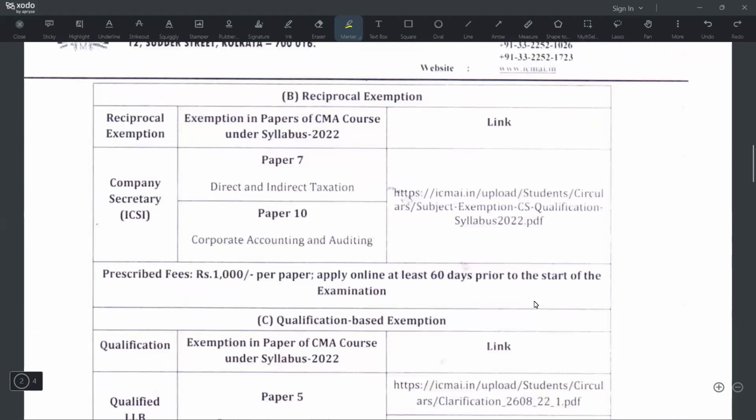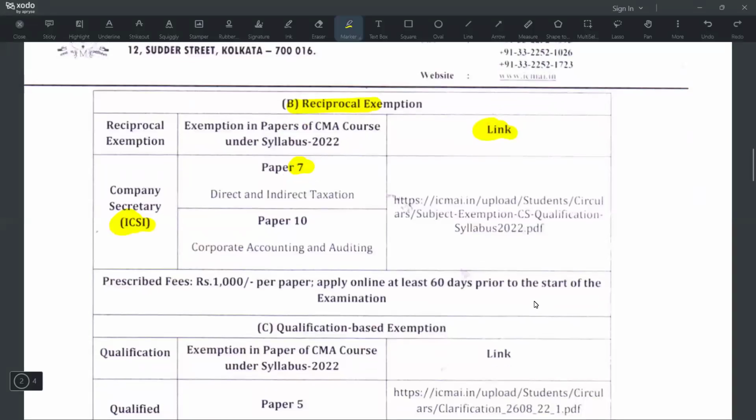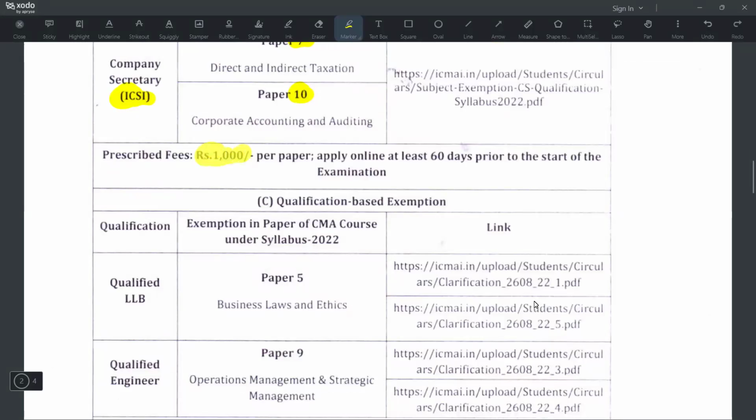Then come back to this reciprocal exemption, read along with the clarification notification already given. Suppose you are doing the CS course also, you will get an exemption in papers. If you are already doing CS and then come to the CMA course, you will get an exemption in paper 7 and paper 10 only. You need to pay a prescribed fee of ₹1,000 per paper and apply at least 60 days prior to the start of the examination. Anyone doing CS along with CMA can use this.